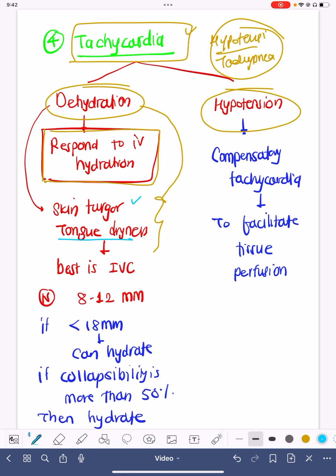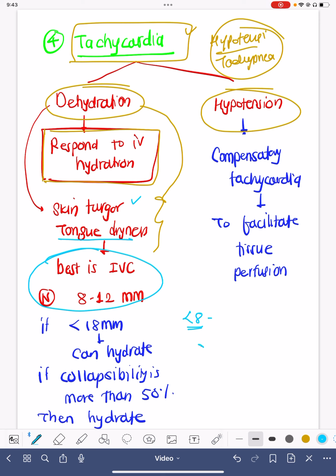If the tongue is dry and the skin is dry, we can simply check the IVC. IVC is the best parameter. Normally, IVC should be between 8 to 12 millimeters. If IVC is less than 8, the patient is severely dehydrated. We can give a 400 to 500 ml IV fluid bolus. We can then hydrate the patient at 100 to 120 ml per hour as per hydration need or response.